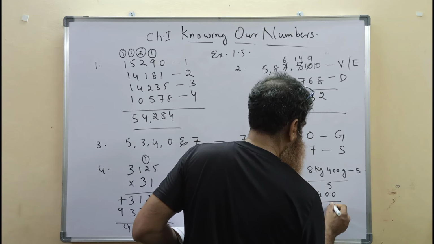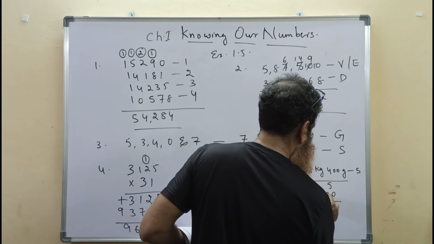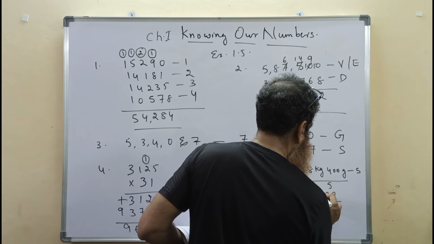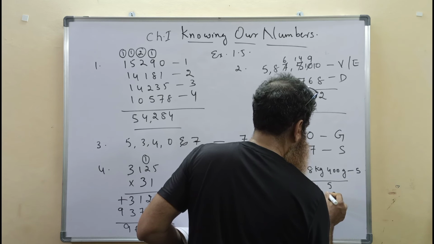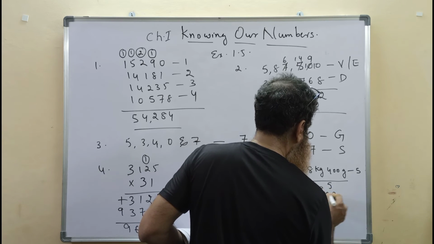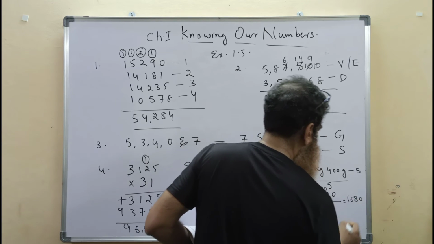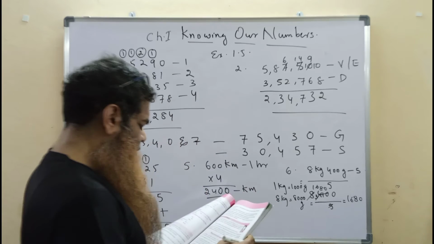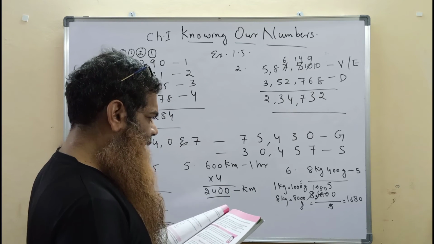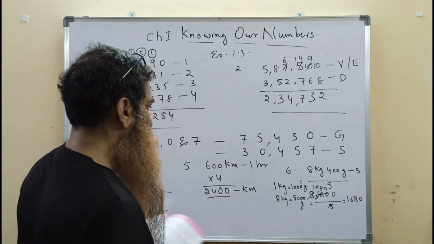5 1s are 5. 3 is remainder here. 5 6s are 30. Then 4 is remainder here. 5 8s are 40. This 0. So each packet weighs 1,680 grams. The weight of each packet is 1,680 grams.